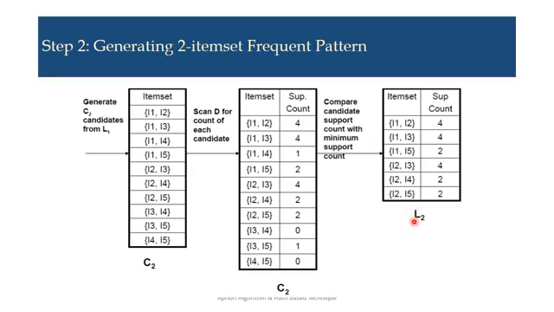So in my L2 list only 6 item sets are present out of 10. Four item sets have been rejected in the step from C2 to L2. Now our L2 list is I1 I2 with 4, I1 I3 with 4, I1 I5 with 2, I2 I3 with 4, I2 I4 with 2, and I2 I5 with 2.